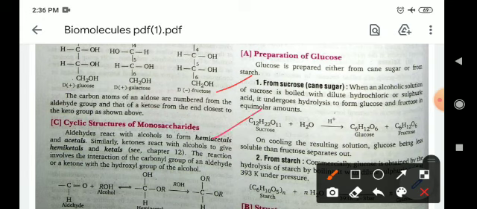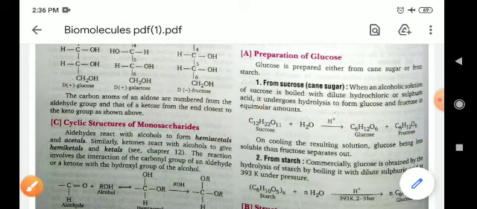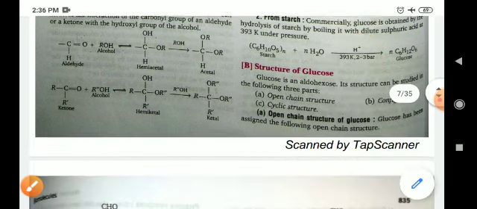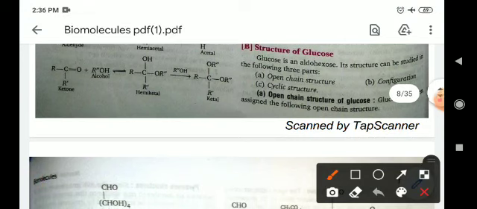Sucrose on hydrolysis in presence of acid gives glucose and fructose. And starch also, on hydrolysis in presence of acid, gives n number of glucose molecules. The structure of glucose: as we know, in glucose there is an aldehydic functional group present, so glucose is called aldohexose, and the structure may be studied in the following: open chain structure, cyclic structure and configuration.